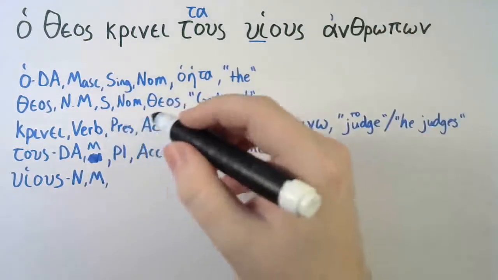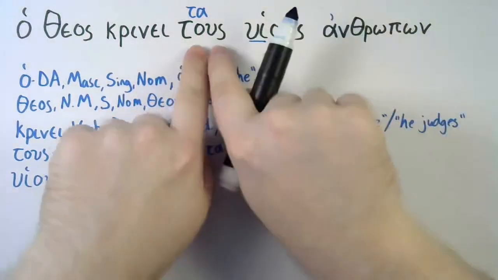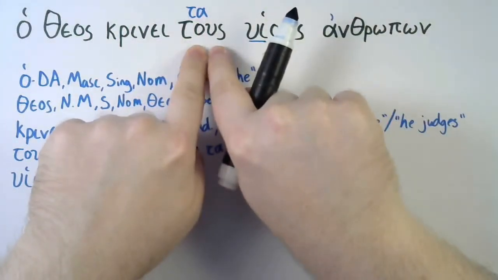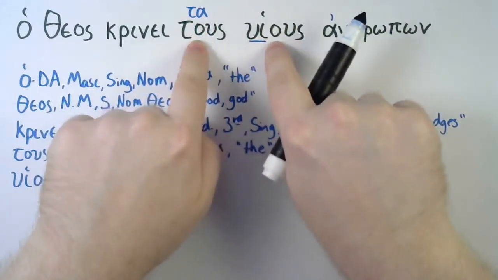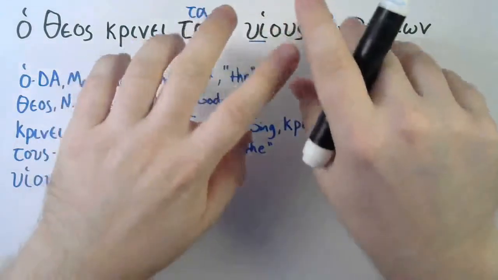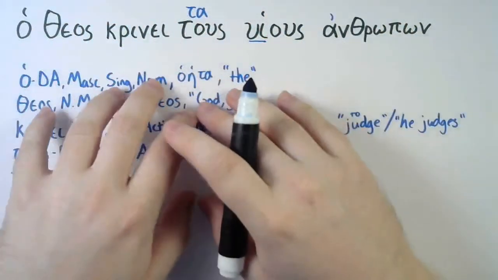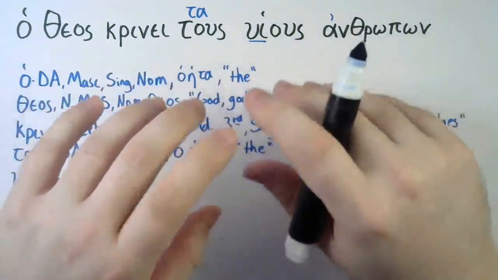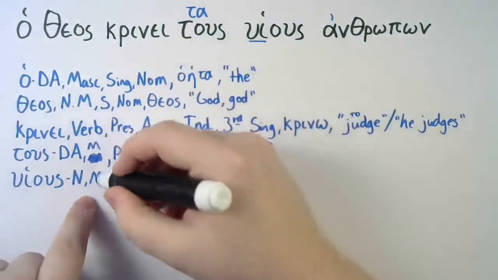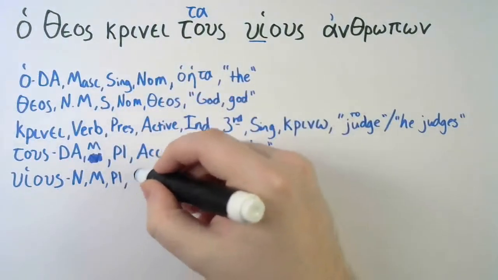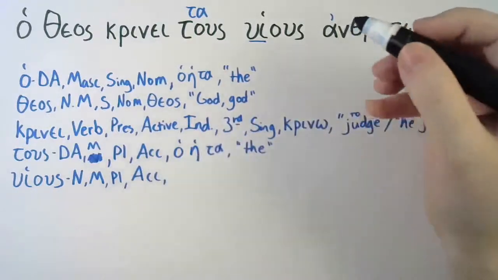Number, it's plural because this is one of those times when you say, hey, the article immediately in front of it, in fact, even though it has the same ending, is going to modify it. So tous is going to modify huious, but we'll get to that in a minute. But recall, when a definite article modifies a noun, it must agree in gender, number, and case. So that means the gender, the number, and the case have to be the same. So huious is an accusative.